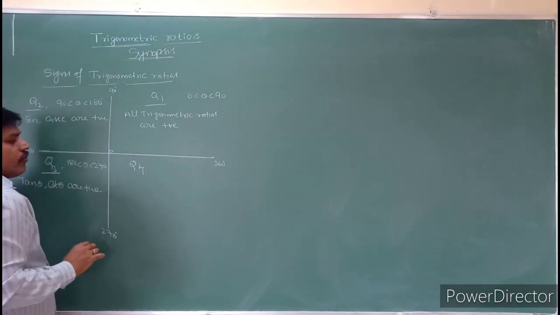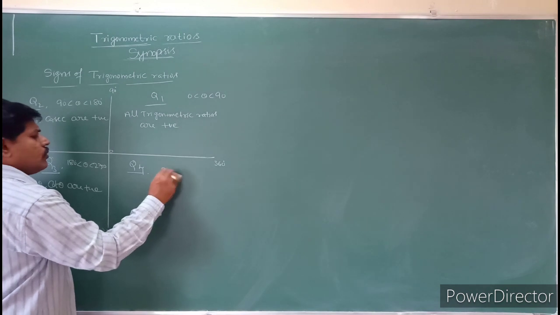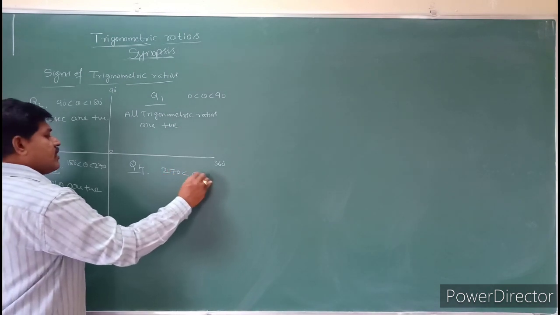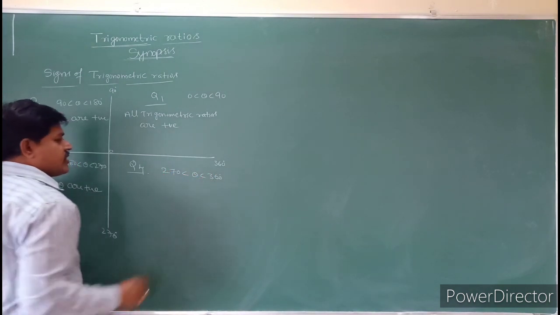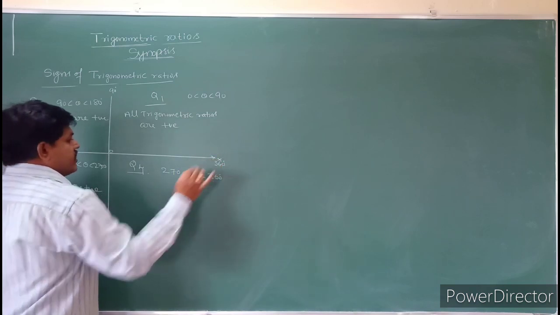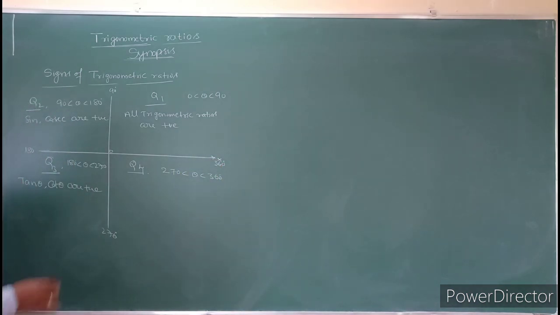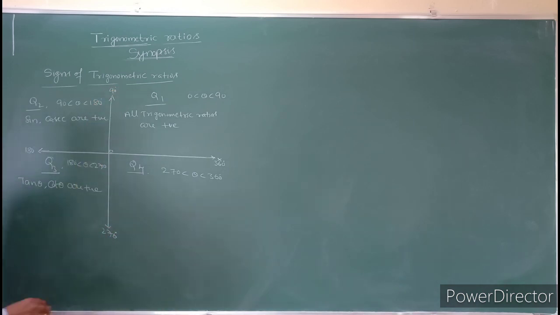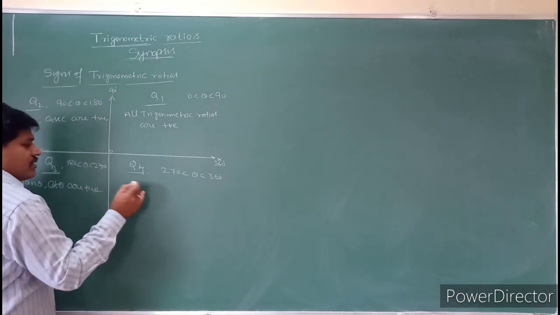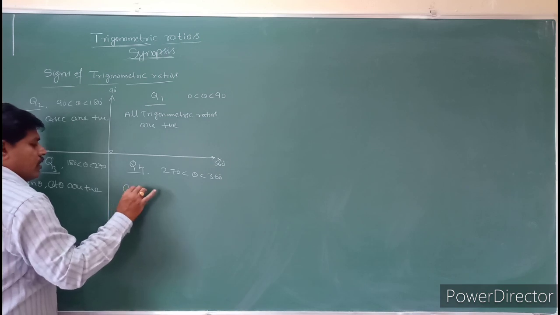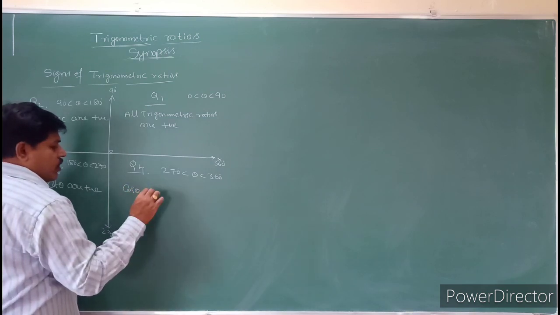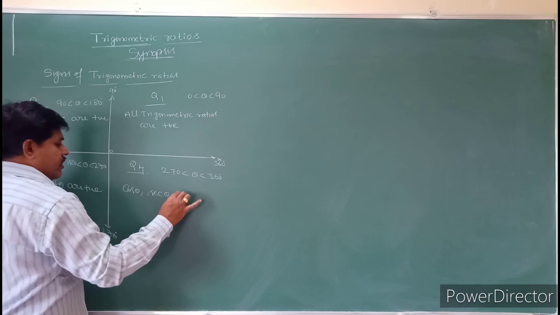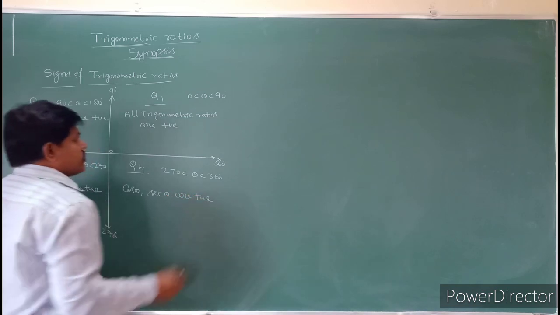In Q4, what is the Q4? Q4 is nothing but 270 is less than theta is less than 360 degrees. So in this one, cos theta and its reciprocal, secant theta, are positive.